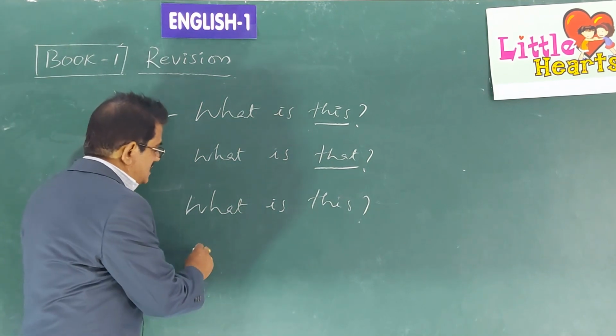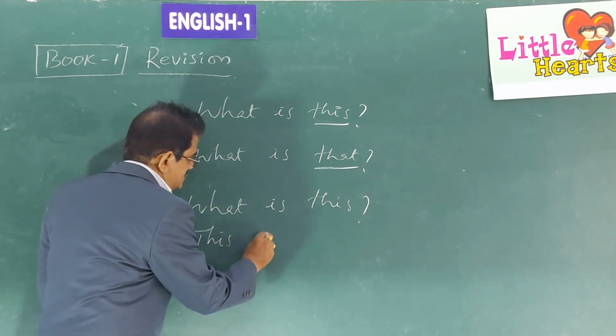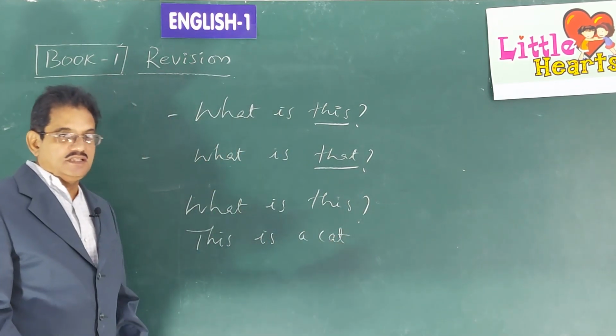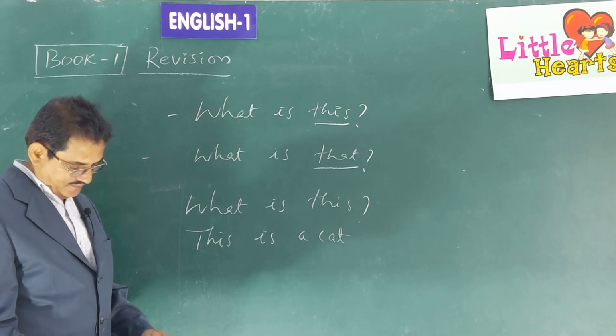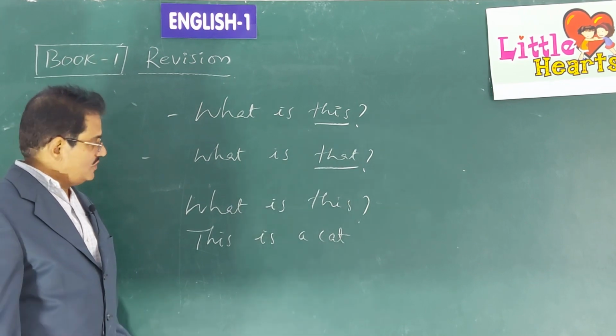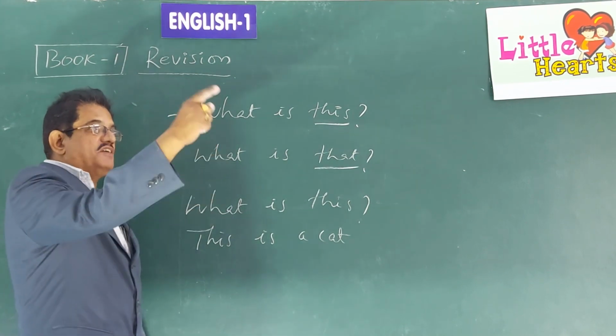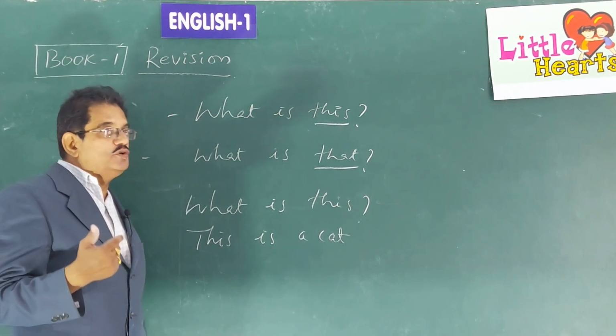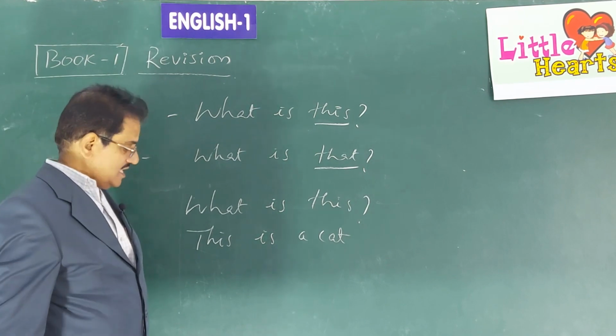How do we answer that? This is a cat, because it is near to us. It is close to us. Now, there is a picture of a kite given there, flying high in the air. Is the kite near to you or away from us? It is away from us.